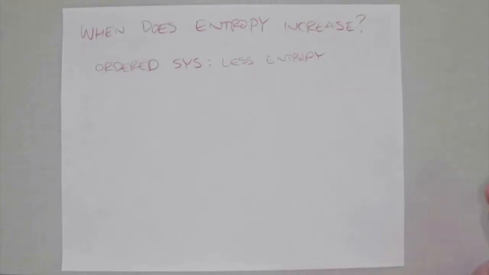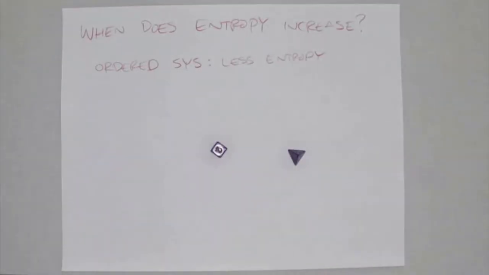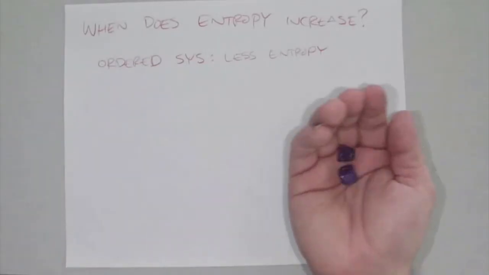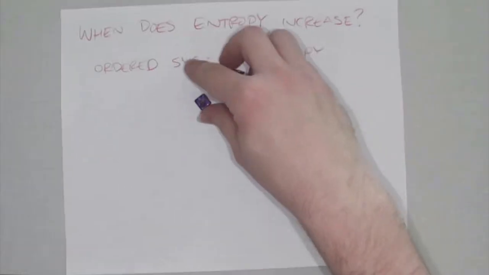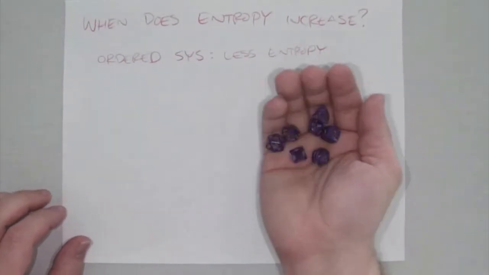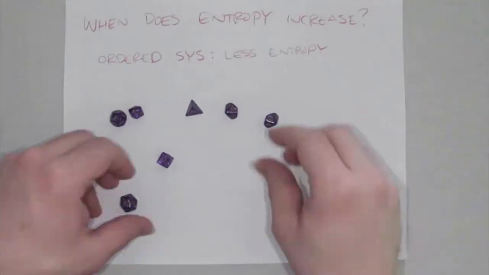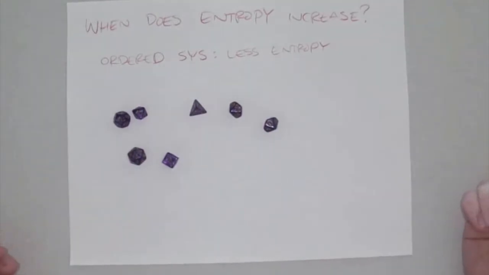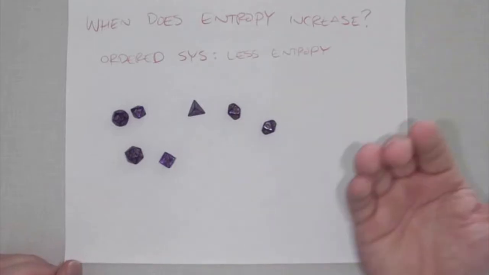But it's not quite as simple as saying a messy room has more entropy. You also can think about the probability involved. For instance, if we have a couple dice, those have a fewer number of rolls, so it's more likely that a couple dice are going to land with the same number coming up. But if we have a bunch of dice, it's going to be way less likely to end up with the same number coming up. In a similar way, if we have more particles in a system, there's going to be way more going on, and there's going to be more randomness or more entropy involved.